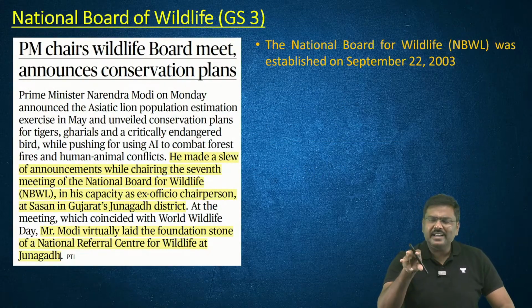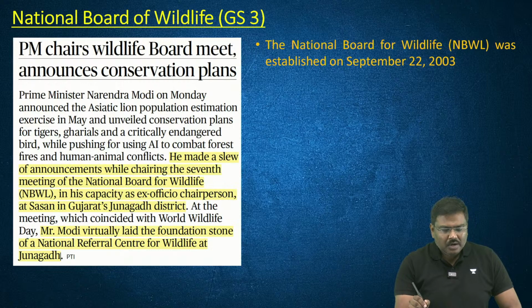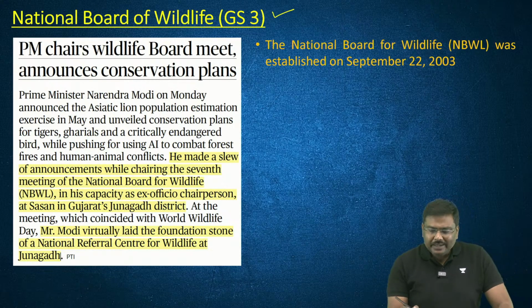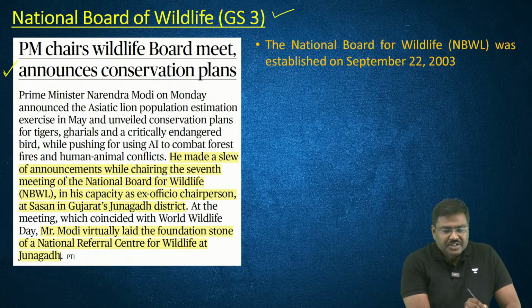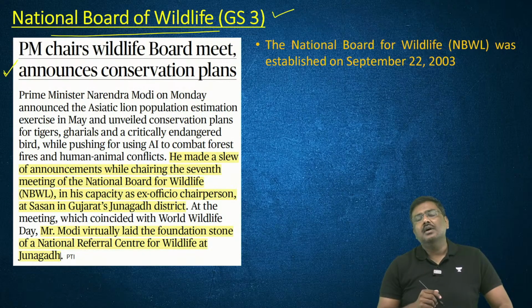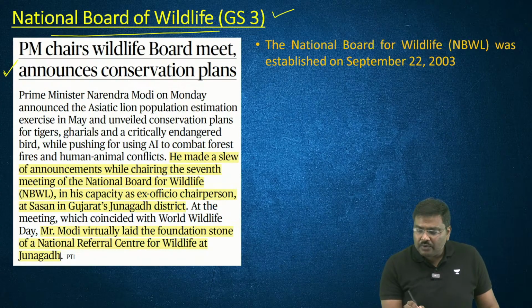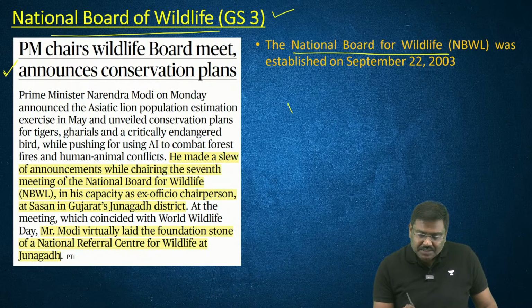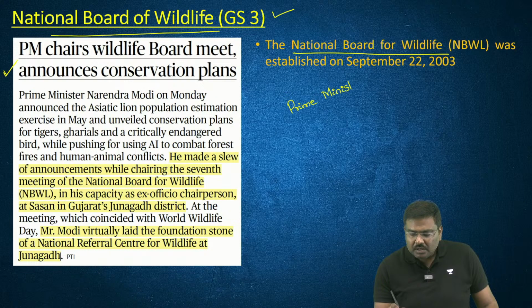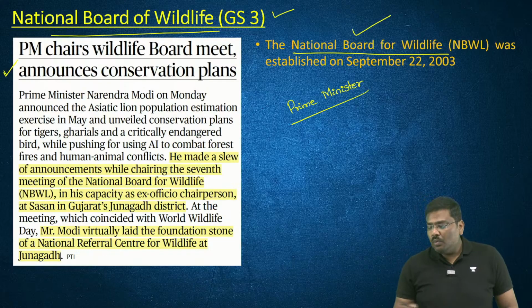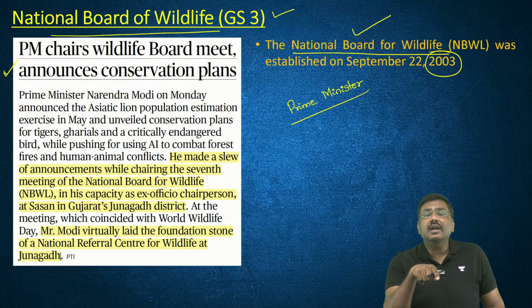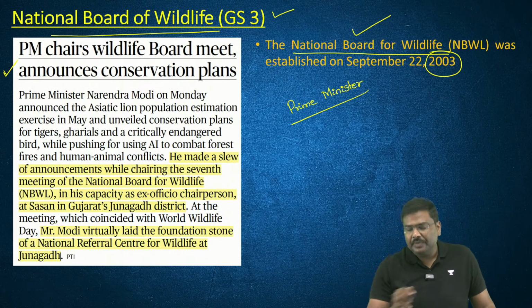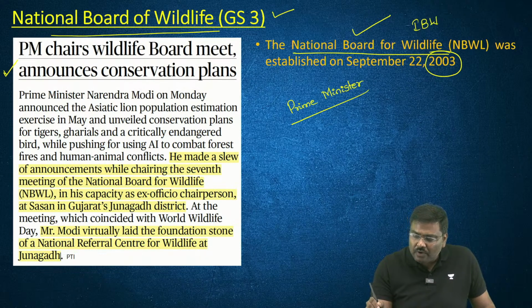A couple of small articles are left out, almost at the end now. National Board of Wildlife. Right, the 7th meeting, please make a note of this. The 7th meeting of the National Board of Wildlife was conducted. The chairperson of the National Board of Wildlife is the Prime Minister. Remember this also. The National Board for Wildlife was set up in the year 2003. Before 2003, it was called the Indian Board for Wildlife, IBW.